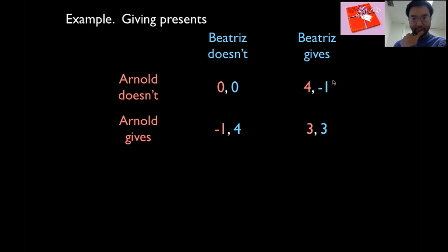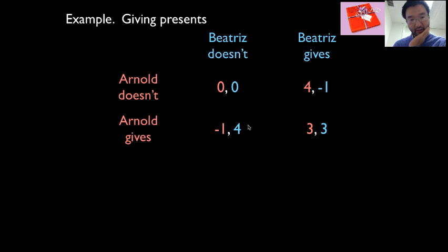How about here? Does anybody want to deviate? Well, Arnold gets a 4. He doesn't want to deviate and get a 3, so he's happy. How about Beatrice? If she deviates, she'll get a 0 instead of -1, so she wants to deviate. So if we were here, Beatrice will not put up with this. She'll want to deviate. This prediction doesn't make sense. This is not a Nash equilibrium.